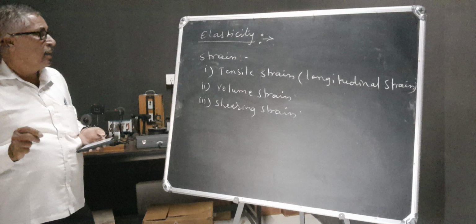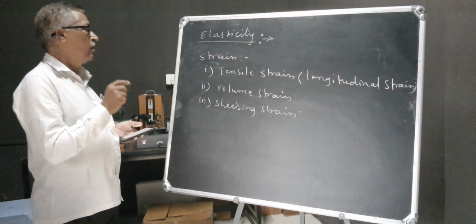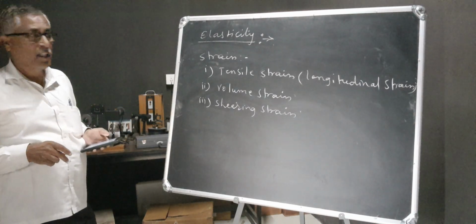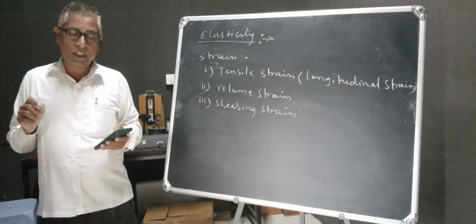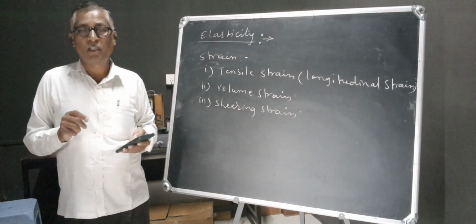And again the next quantity, that is strain. A strain is nothing but the change in the dimensions per unit original dimensions.